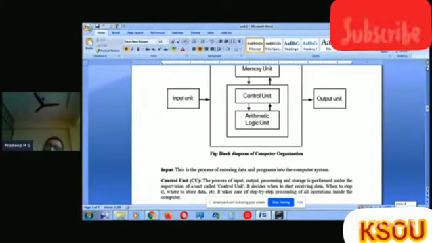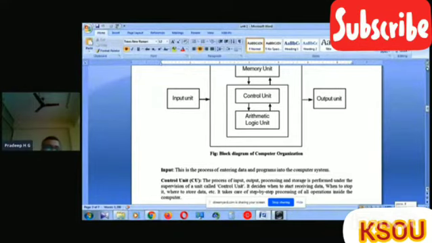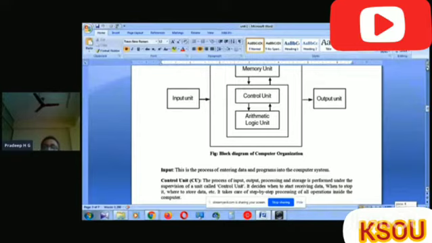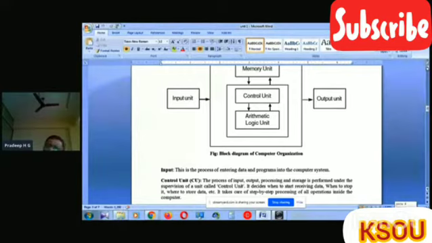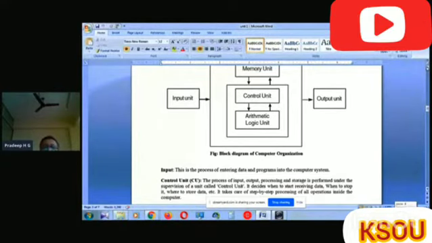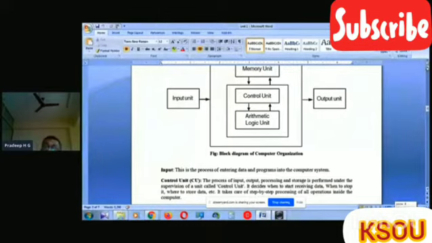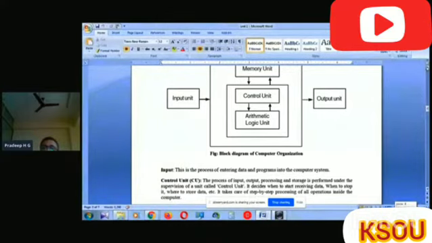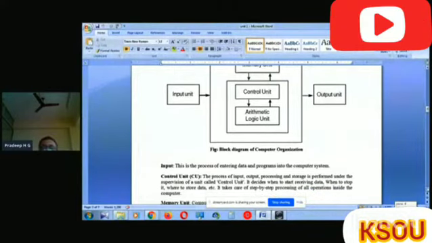Then after processing the data, we get the result from specific devices. Such devices are output devices. Example: monitor, projector, display. Any display unit is an output device. Speaker is also a type of output device. Okay, this is a simple organization of a computer system.